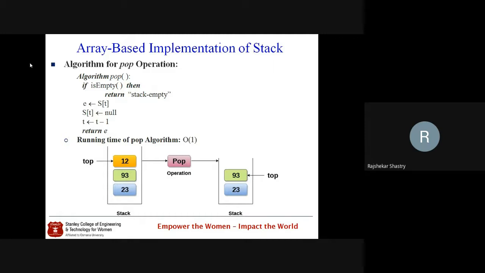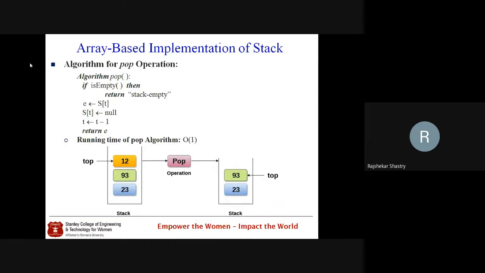So the top element is right now 12, and that will be popped. After popping, we decrement the top pointer by 1. So it was pointing to 12, now location 12 is null. So top will reduce by 1 and it will point to 90. Like this, it will continue.